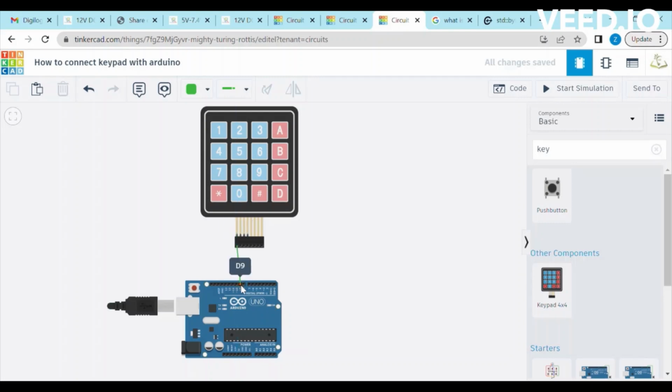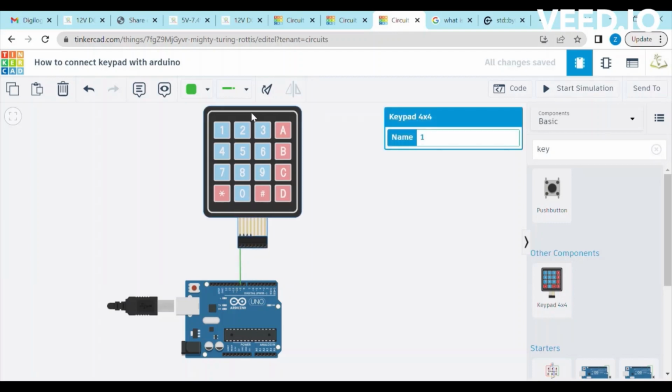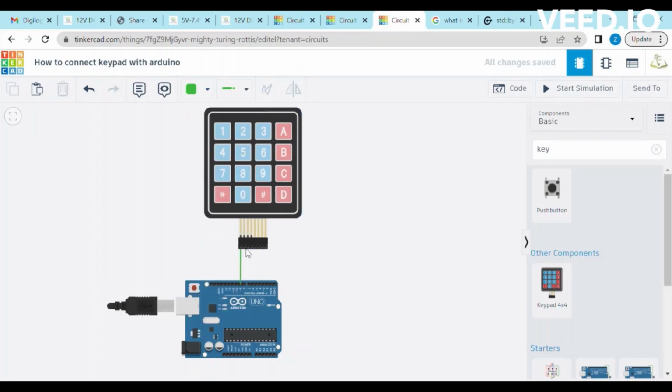Connect the first row with the digital pin 9 of the Arduino. Connect the second row with the digital pin 8 of the Arduino. Connect the third row with the digital pin 7 of the Arduino. Connect the fourth row with the digital pin 6 of the Arduino.